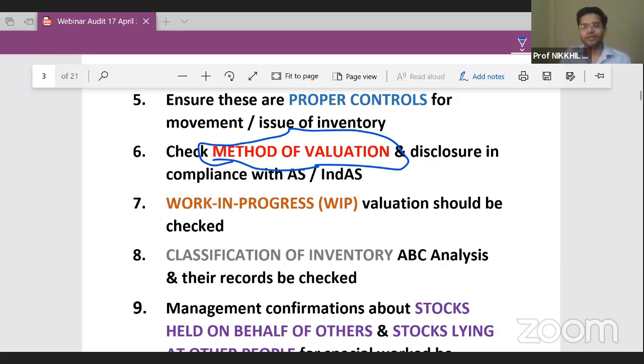So you have to just write one word, correct or incorrect. So management is saying that, perfect. Chahat's answer is perfect. So management is telling me it's my wish. Whenever I want, I will use FIFO method. Whenever I want, I will use weighted average method. So is management's approach correct, or is management's approach incorrect?